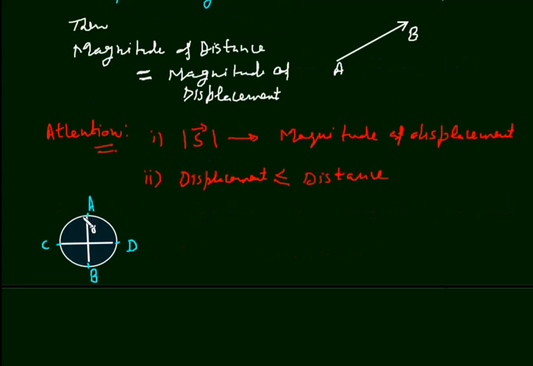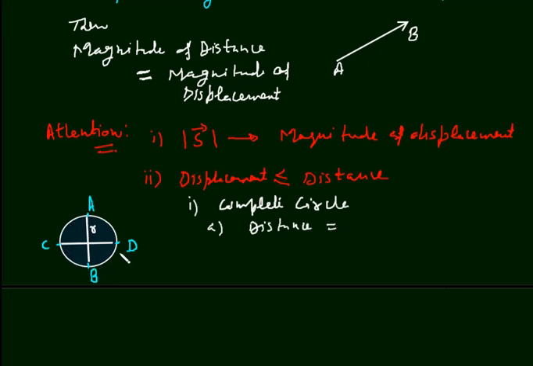Let a body move in a circle of radius r and start from point A. First case is the body traverses the complete circle. I mean it moves like this, starts from A and reaches back to A. Now here, what is the distance traveled by the body?